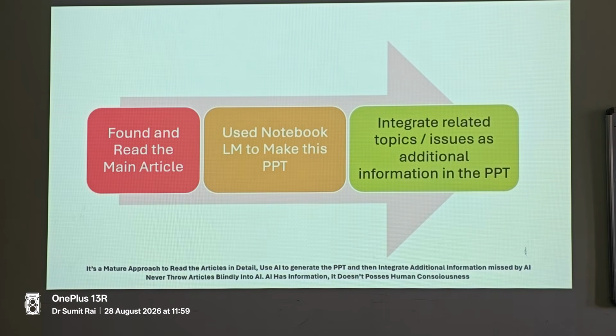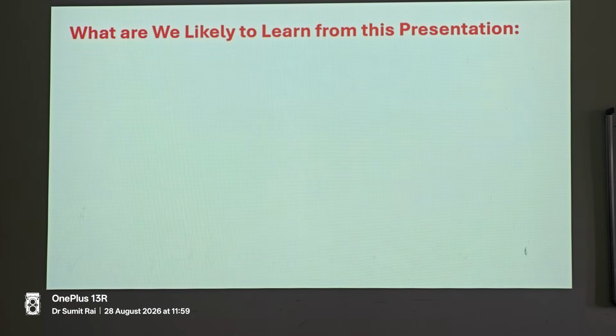Yes, we do have AI and we must use AI. I'm not denying that. But it is always good to read the article and then put that article in the AI software, generate a presentation, and then always complement and supplement it with additional information whenever and wherever possible. So just blindly trusting AI is not enough, because AI will not extract all the information, because essentially it does not possess any consciousness.